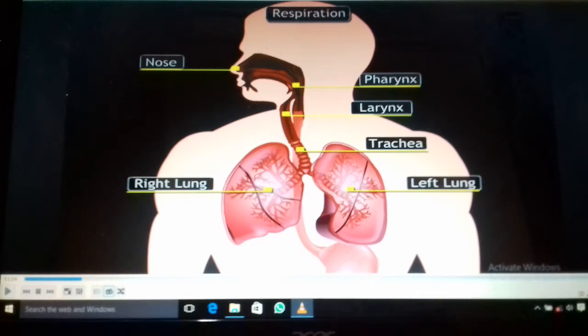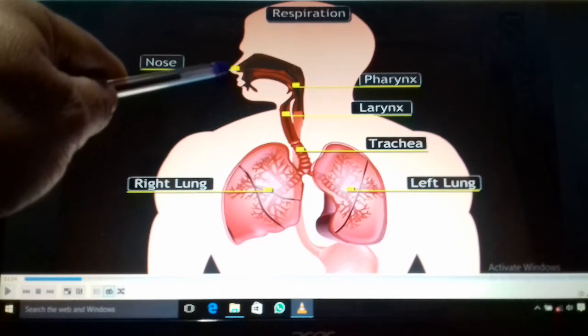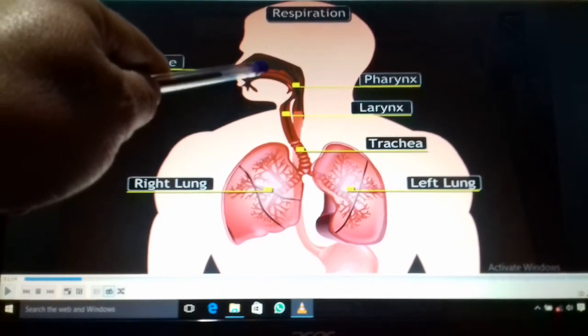The internal part is called the nasal cavities, and air enters the nasal passage. These passages moisten and filter the air, and one more thing, warm it up before it reaches the lungs. So this is the external part and this is the internal part.